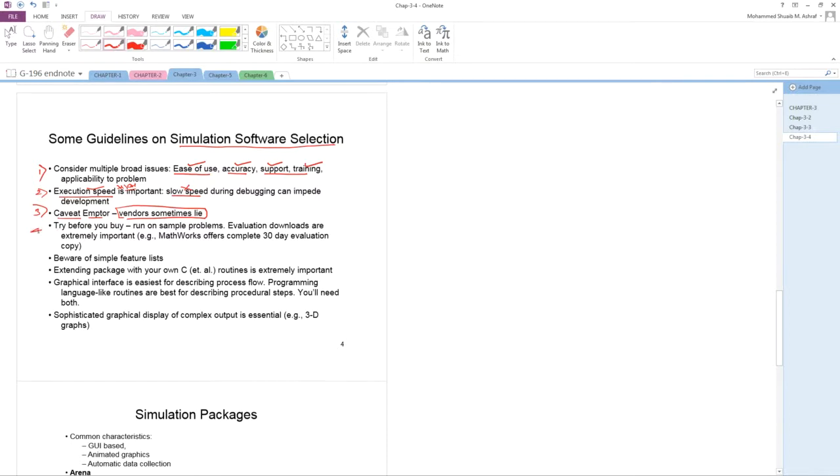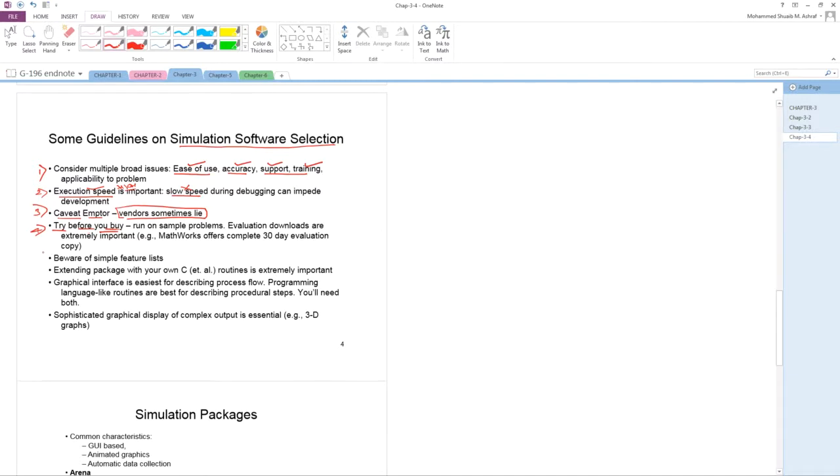Number 4, try before you buy. That is, you will test the software. For example, on the internet there may be a 30 day trial version, or a 15 day trial version. So some trial versions are available. You will install the trial version and use it. If everything is okay, then go to purchase the original software, that is, the paid software. So try the trial version first, then purchase the software.